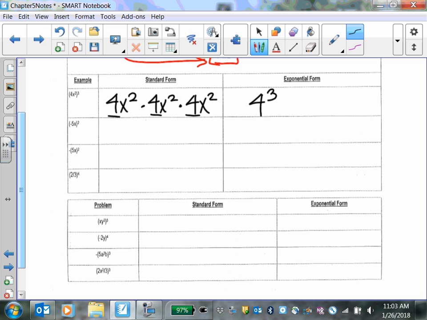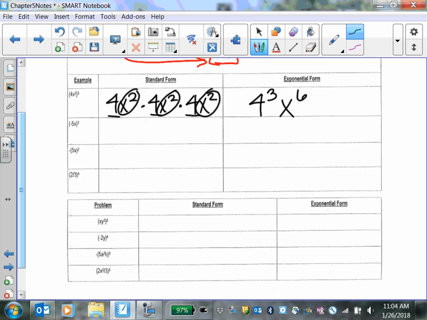And then, this is where it gets a little tricky. It's x squared, x squared, x squared. If you have x squared, x squared, x squared, you actually have x to the 6th power. So be careful. Don't let that trip you up. x squared, x squared, x squared makes x to the 6th power.